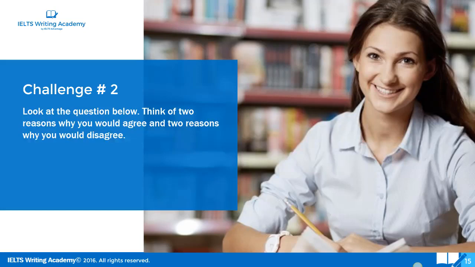Look at the question below and think of 2 reasons why you would agree and 2 reasons why you would disagree. Now, in the real test, you would be just thinking of 2 reasons why you agree or 2 reasons why you disagree. If that is confusing, go and look at lesson 1 again. Think about the structure that we gave you. But because we're just practicing, I want you to practice thinking of ideas. So I want you to both agree and disagree. You're not going to do that in the real essay, but I want you to do it for the practice.